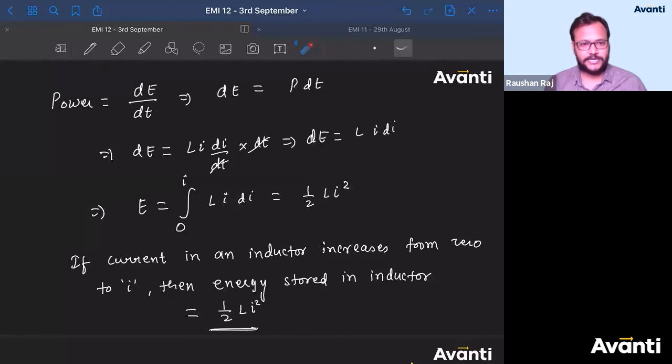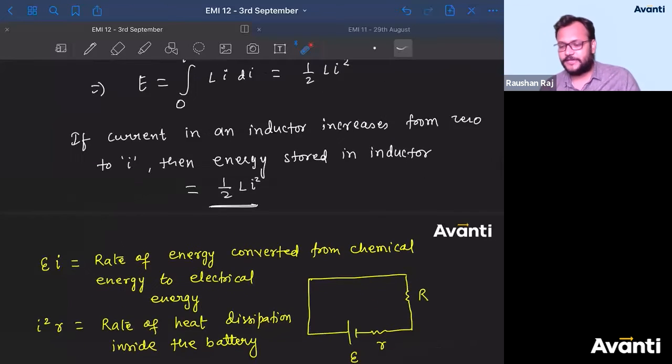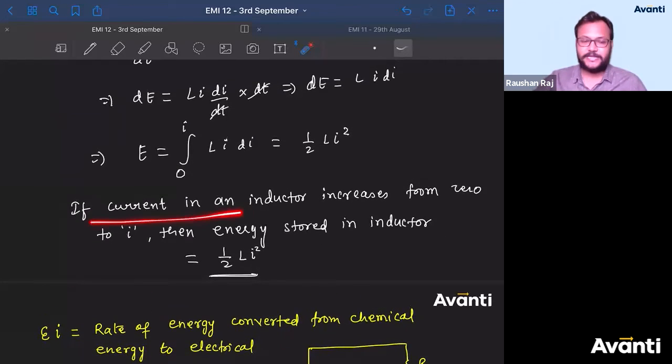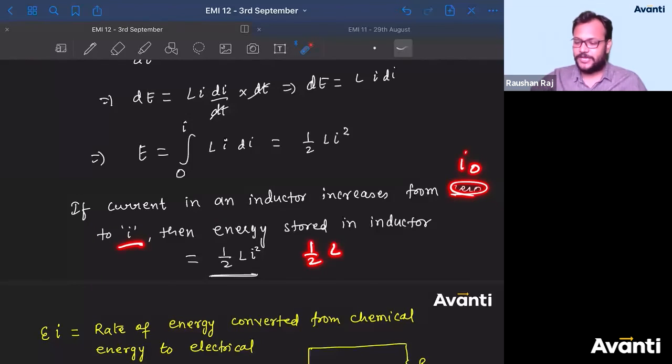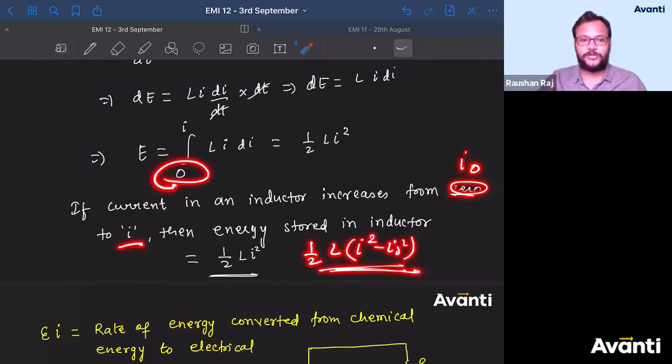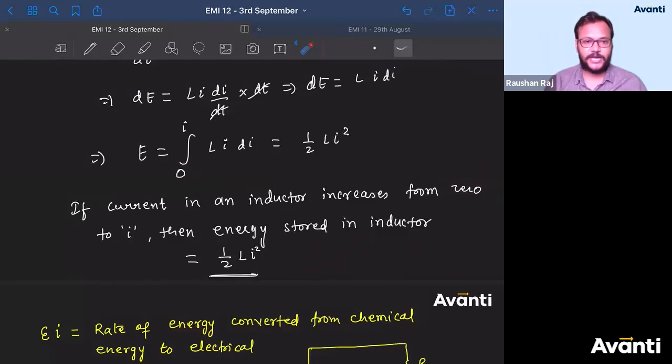Yeah, that is a small energy, half into. What are you asking, Pranav? Half L i di by dt. No, that is not the correct answer. If this is given to you, that if current in an inductor increases from, let's say, I naught to I, then the energy will be half into L into I square minus I naught square. Because here the limit will be I naught to I. Okay? I naught to I.